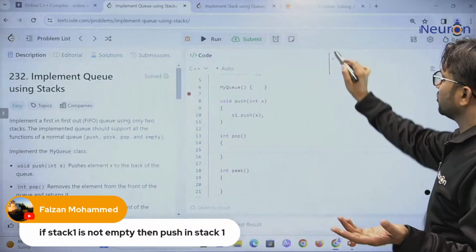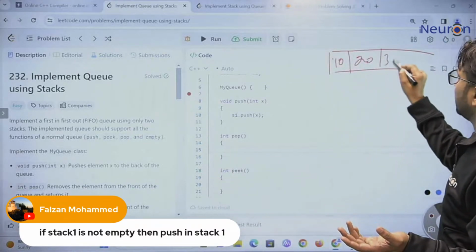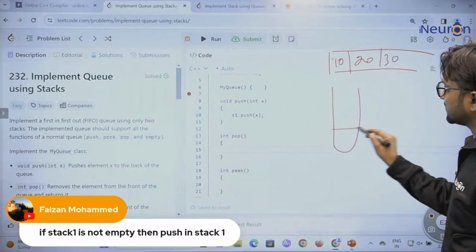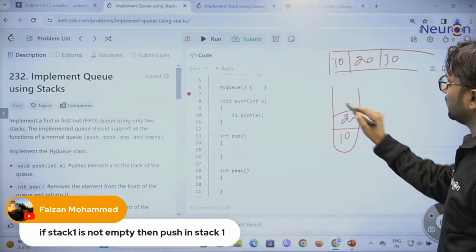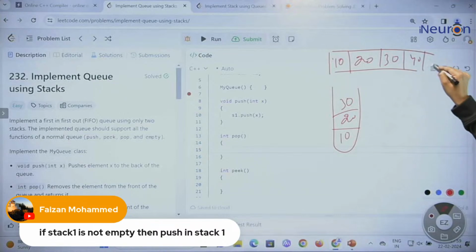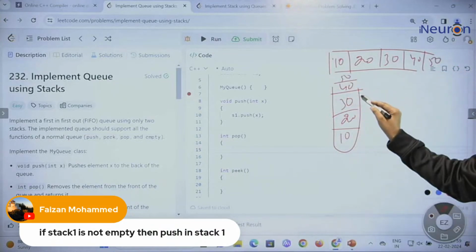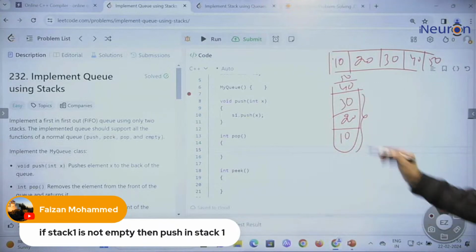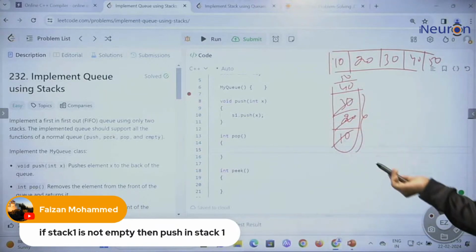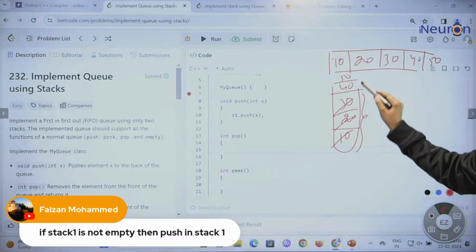See, this is your queue. Let's suppose first you inserted 10, 20, 30. Some more elements come, 40, 50. It's okay, insert them here. If there were some elements over here, that was also fine. Let's suppose these elements are not here, that is also fine, because the sequence you are not changing.